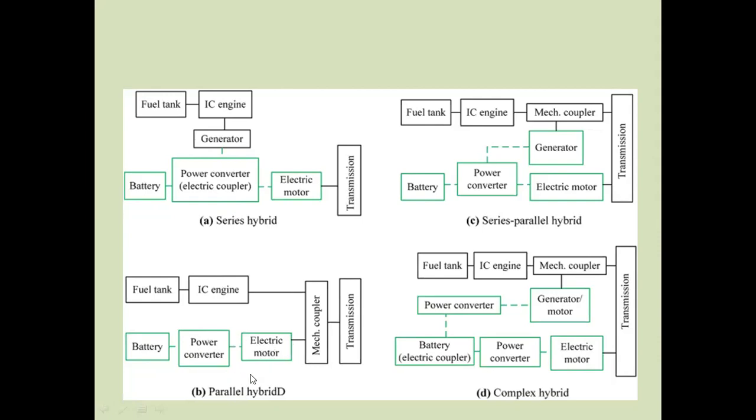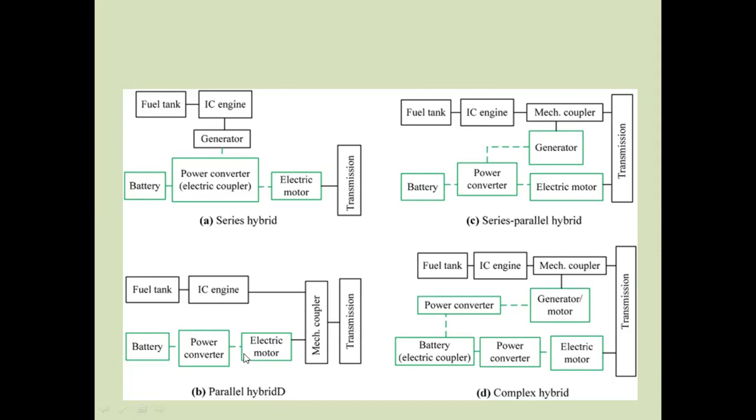Generally, parallel hybrid vehicles operate in three modes. If you operate the vehicle at lower speed, the power will come from the electric motor to drive the wheel. If you operate the vehicle at medium speed, the power will come from the IC engine to drive the vehicle.